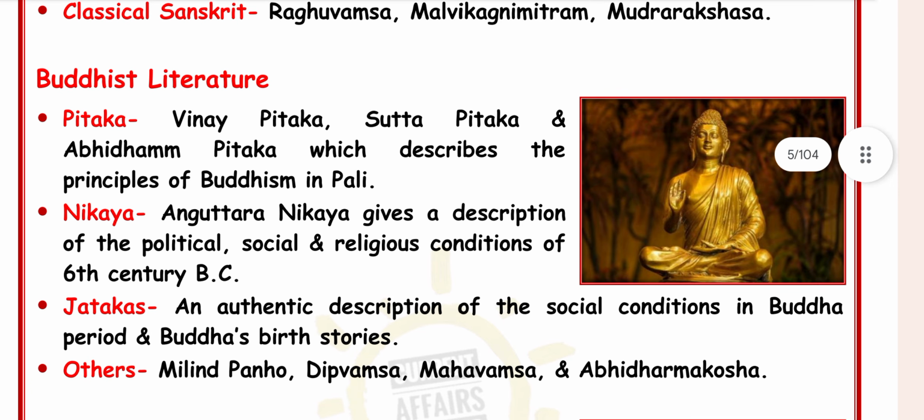The second one is Nikaya. The Anguttara Nikaya gives a description of the political, social, and religious conditions of the 16th century BC.